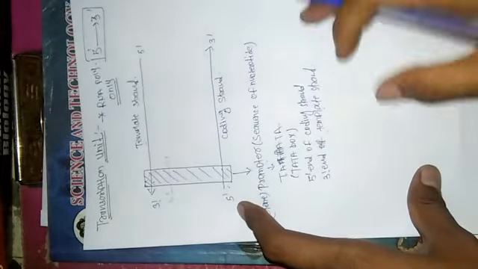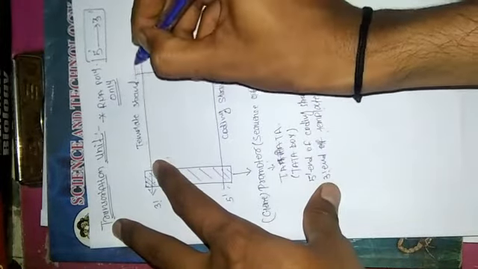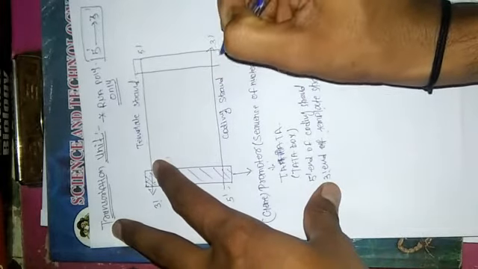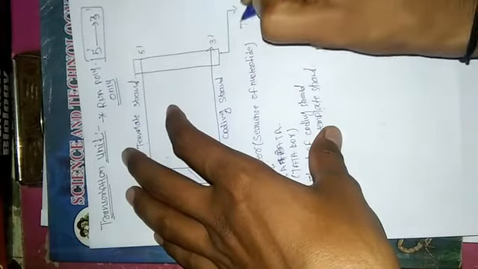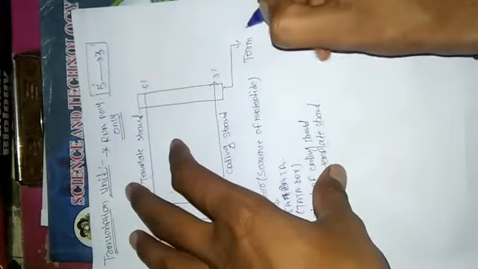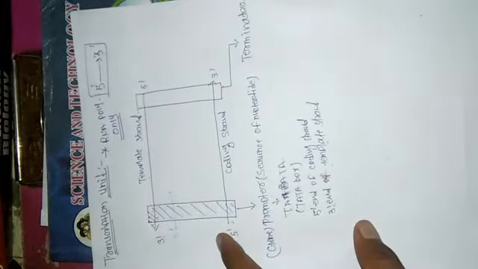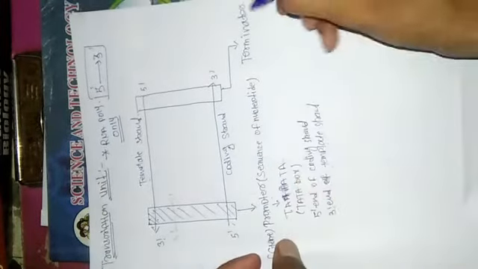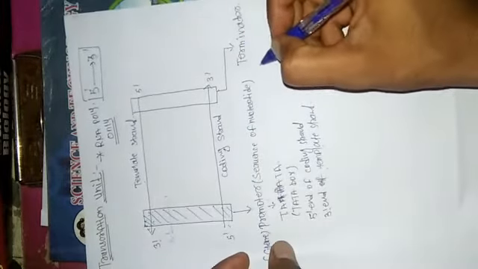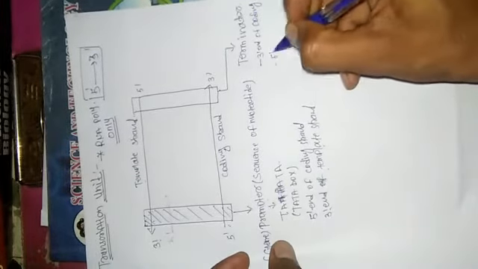Next, another sequence of nucleotides is present at the opposite end, called the terminator, which terminates the synthesis of mRNA. This terminator is present on the 3' end of the coding strand and the 5' end of the template strand.